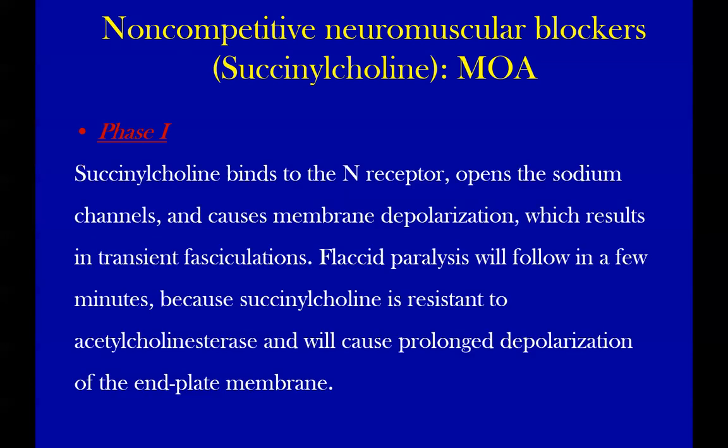Phase 1: acetylcholine binds to the nicotinic receptor, opens the sodium channel and causes membrane depolarization, which results in transient fasciculation. This first sentence is exactly the description of acetylcholine, isn't it? Initially, it will cause fasciculation. Do you remember fasciculation? Twitching. It will cause powerful contractions initially, because like acetylcholine, it's an agonist at the nicotinic receptor. It causes twitching, fasciculation.